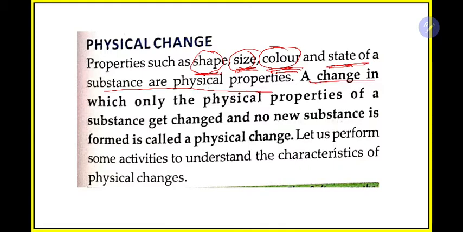So a change in which only the physical properties of a substance get changed and no new substance is formed is called a physical change. That means the same substance, for example the same mango, is changing its shape, size, color, everything, but from mango we are not getting, for example, grapes. Mango is still remaining the same thing, mango. From the starting to the end the thing is the same, but only the shape, size, color and state are changing. This is known as physical change.